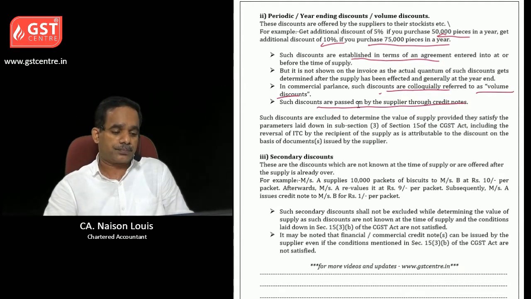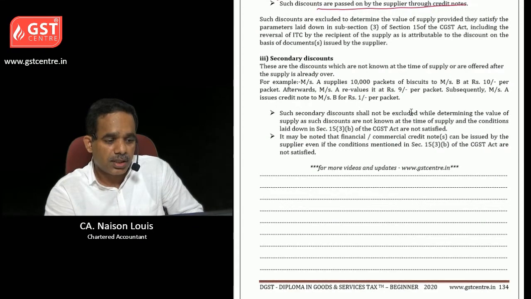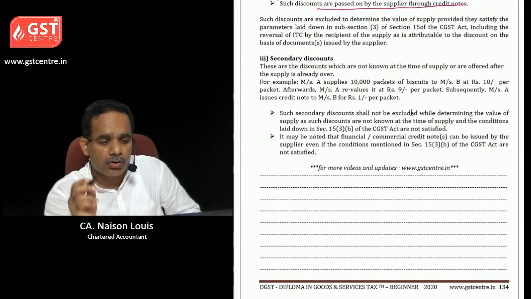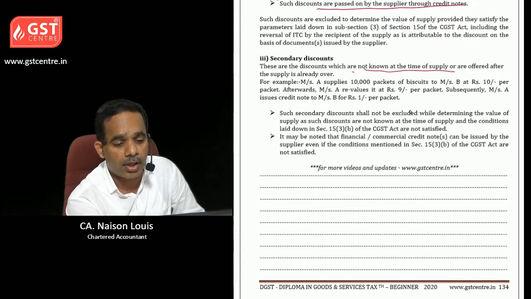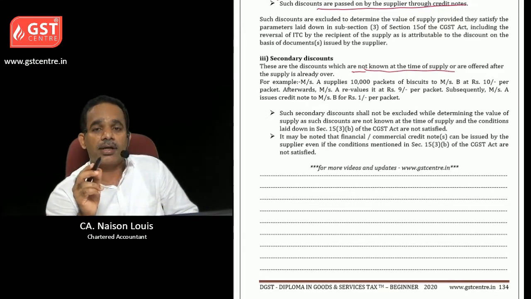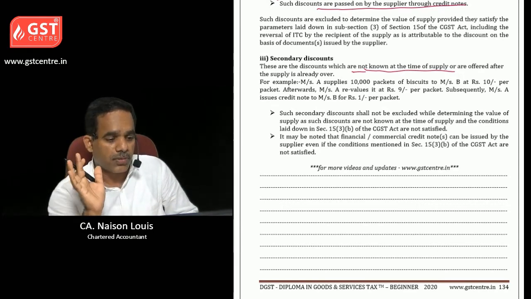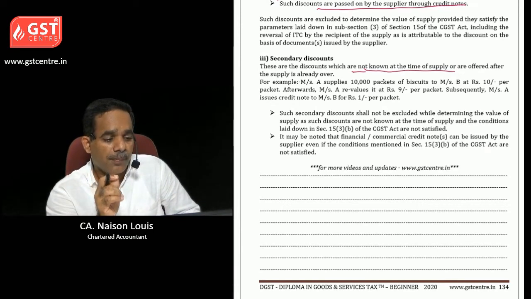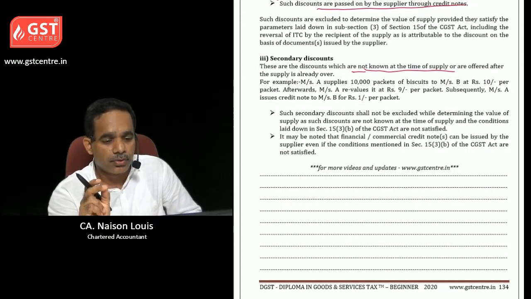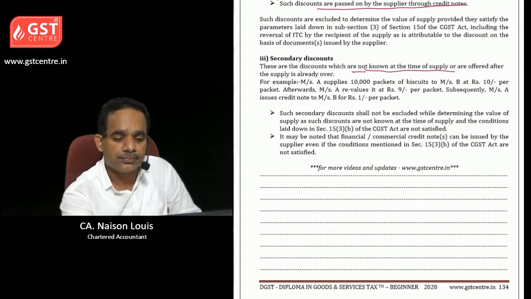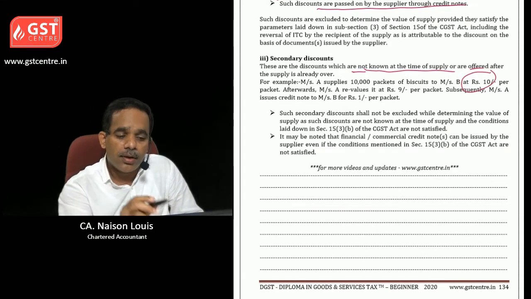Then, coming to secondary discounts, the third point. These are the discounts which are not known at the time of supply and are offered once the supply is over. Let us take an example here. Messrs. A supplies 10,000 packets of biscuits to Messrs. B at rupees 10 per packet. Afterwards, Messrs.